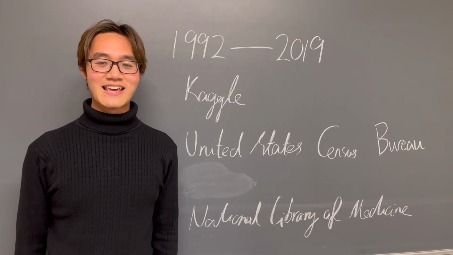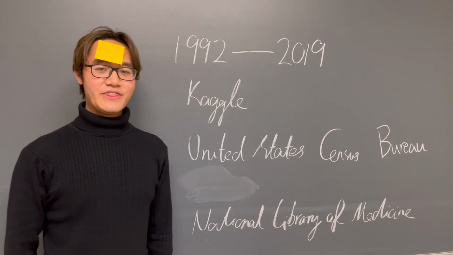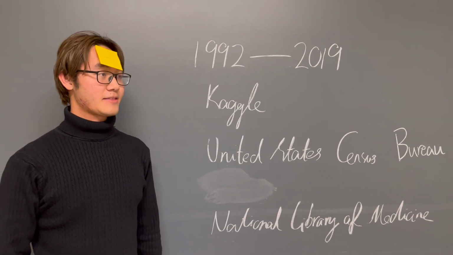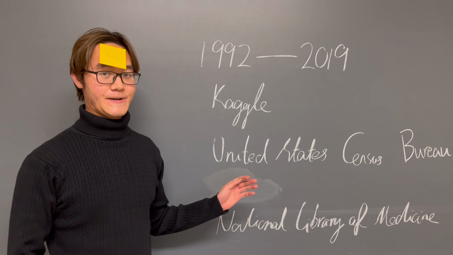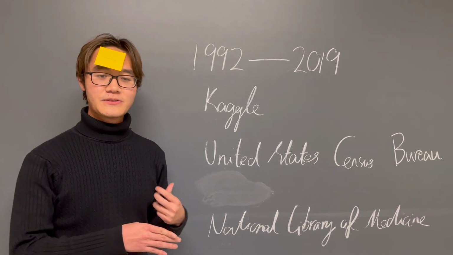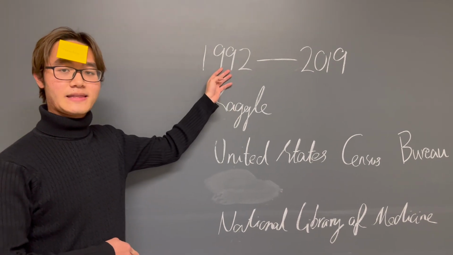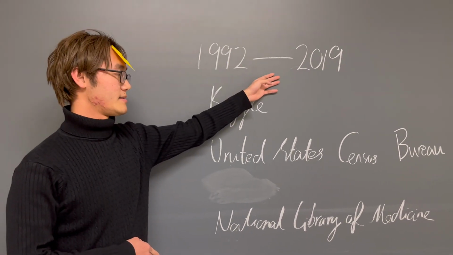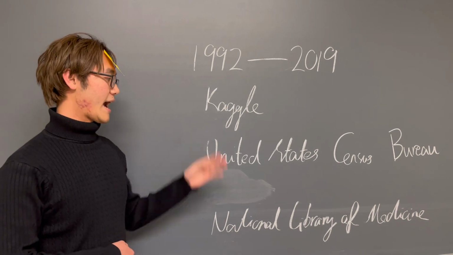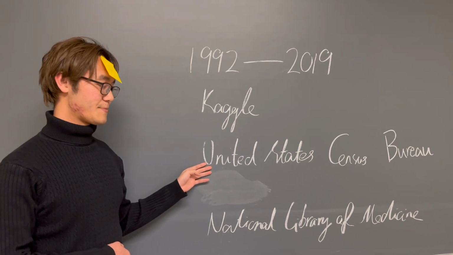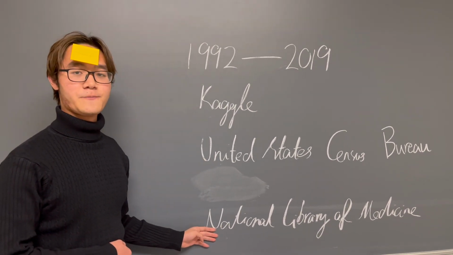Hi, I'm scientist Heisenberg. In this project, we studied the factors that affect crime rate in Virginia. We used the national data to predict crime rate. In Virginia, the data is collected from 1992 to 2019. Data sources include CAGO, the United States Census Bureau, and the National Library of Medicine.